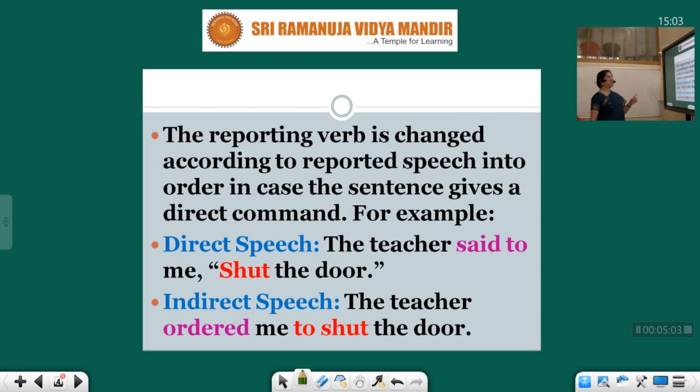What are the extra rules? The reporting verb is changed according to the reported speech into order, in case the sentence gives a direct command. I repeat, the reporting verb, that is outside the inverted commas, is changed according to the reported speech into order in case the sentence gives a direct command.